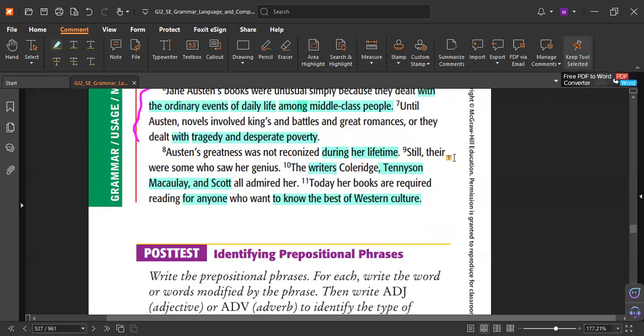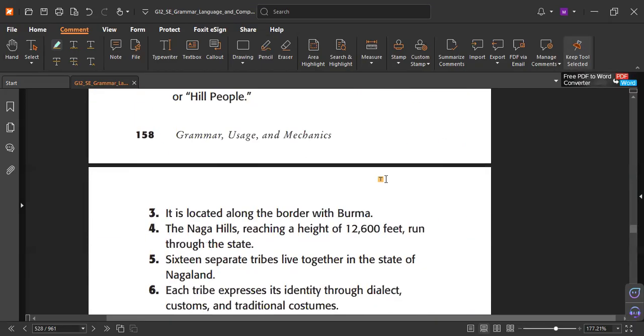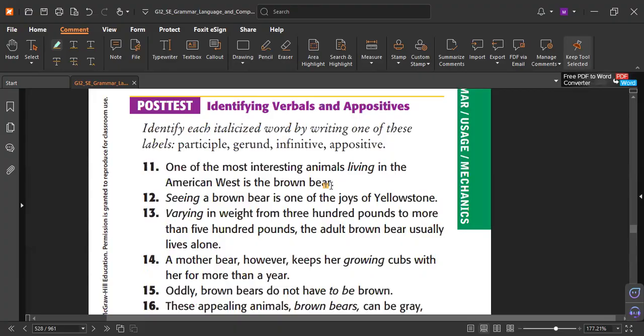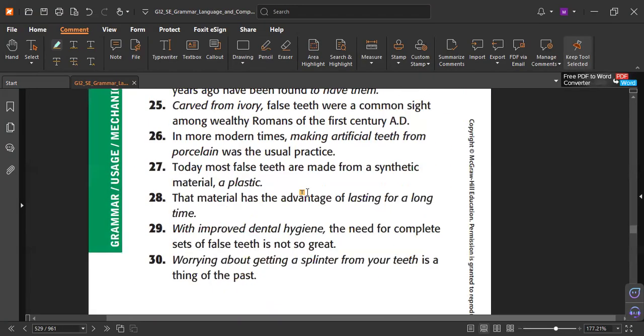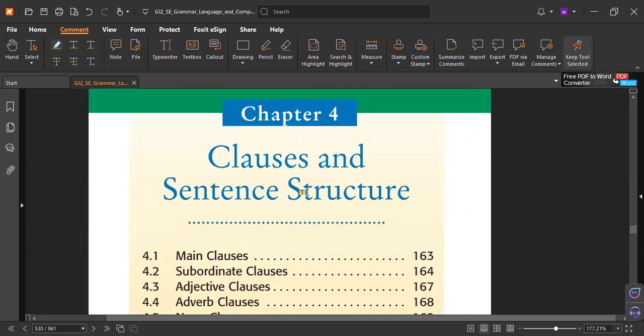That's why. Don't worry, we'll revise a lot on the phrases. When you revise it a lot, inshallah, we'll memorize it. So today we are going to start the clauses. So are you ready? Main clause, sentence and phrase. Clause means it's a sentence, has subject, verb, and complete thought.